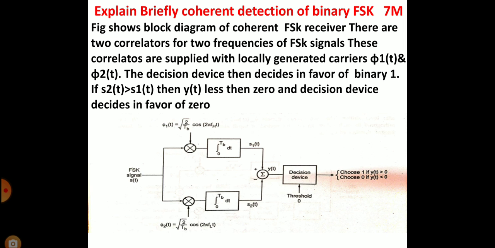Explain coherent detection of binary FSK. There are two correlators for the two frequencies of FSK signals. These correlators are supplied with locally generated carriers phi 1 of t and phi 2 of t. The decision device then decides in favor of binary 1 if s2 of t is greater than s1 of t. If y of t is less than 0, the decision device decides in favor of 0.